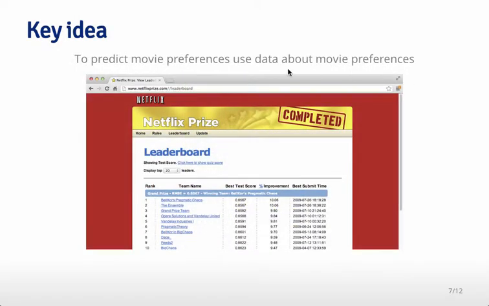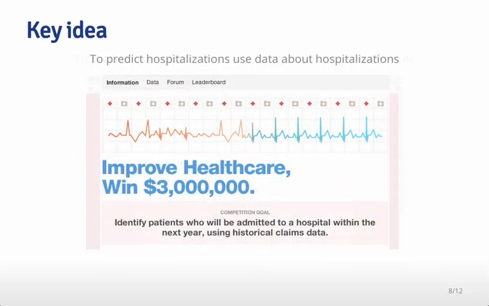This theme repeats itself in the Netflix prize, where people were trying to predict movie preferences, or what movies people would like, and they did that based on the past movie preferences of those people. In other words, they found movie preference data and used it to predict movie preference data. It was also the background to the Heritage Health Prize, where the goal was to try to predict which people would be hospitalized, and they used data about previous hospitalizations. Again, using data about the exact same process that they were trying to predict in the future.